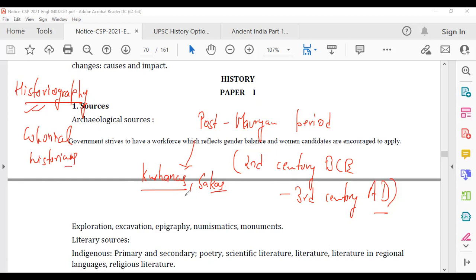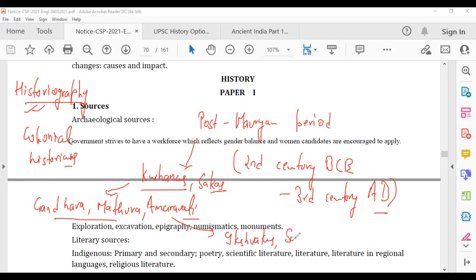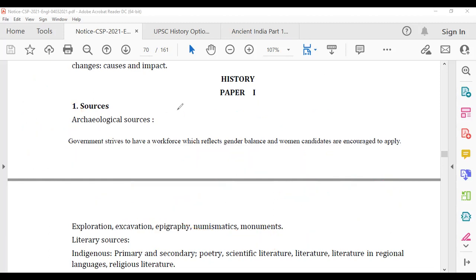In the post-Mauryan period, with the Kushanas and Shakas, different schools of art developed, like the Gandhara school, the Mathura school, and then the Amaravati school. Gandhara and Mathura were patronized by the Kushanas. The Amaravati school was patronized by the Ikshvakus and Satavahanas. After this post-Mauryan period, that is the 2nd century BC to the 3rd century AD, what happened after that? You have the Gupta period.